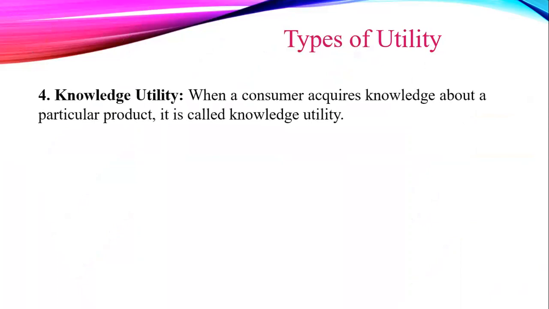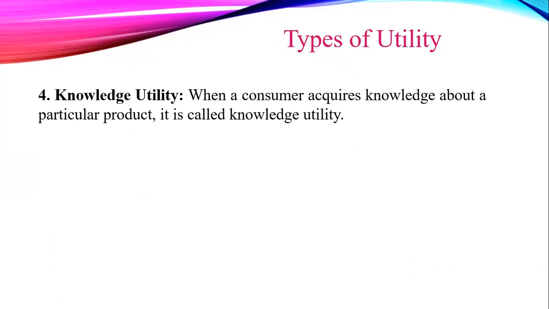Now, the next type is knowledge utility. When a consumer acquires knowledge about a particular product, it is called knowledge utility.